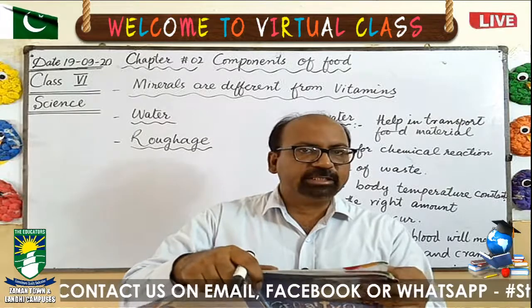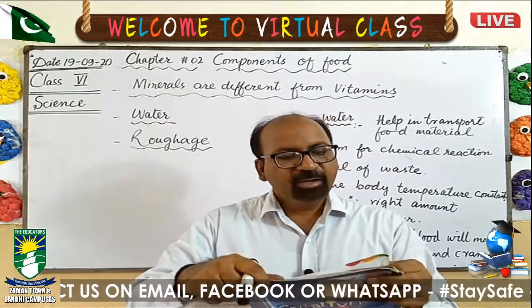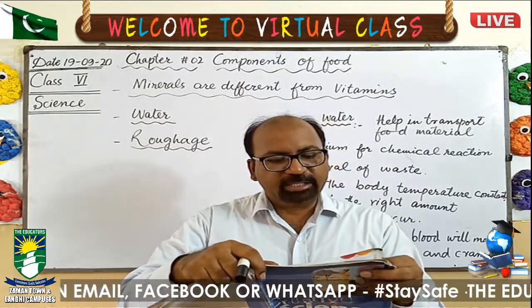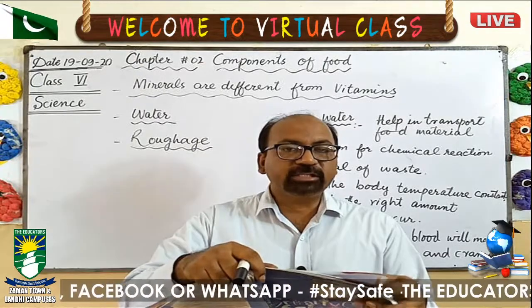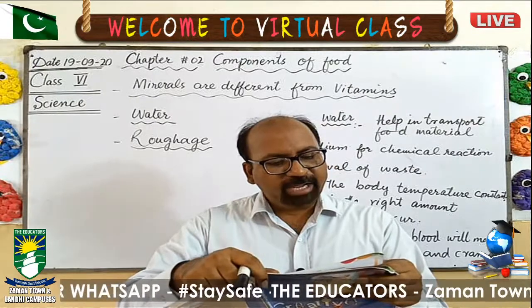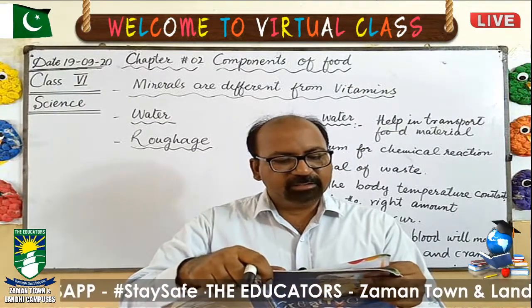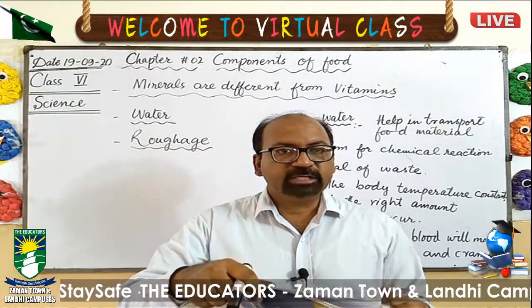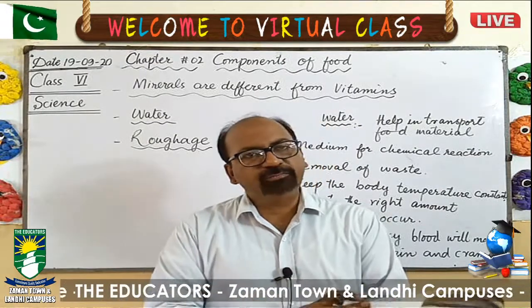You will see the table of vitamins. What is the cause of rickets and goiter? You will see the table of minerals. And why are carbohydrates needed in the diet? You will see the topic carbohydrate and you will find the answer.